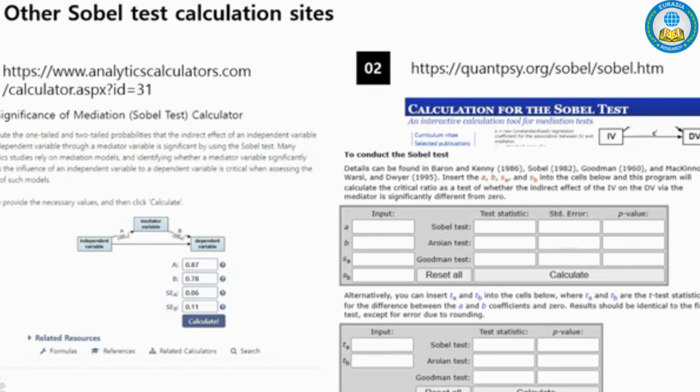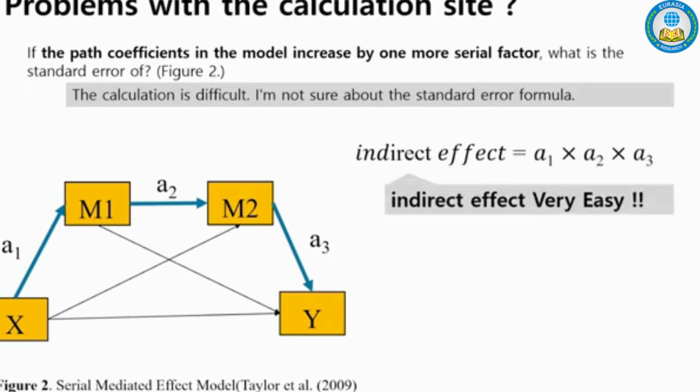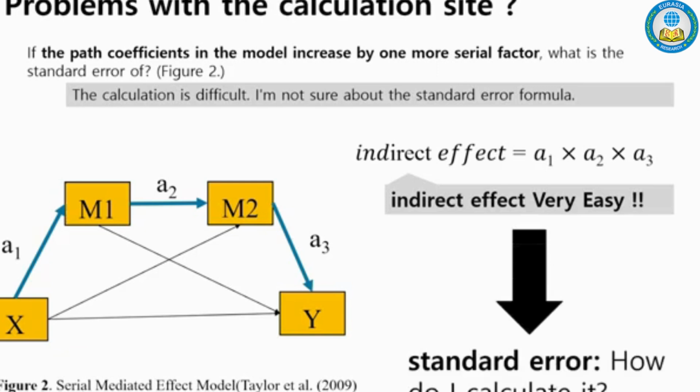So how should we solve this? That's exactly it. As you can see in Figure 2, the number of path coefficients has increased to 3. Specifically, we're going to look at the indirect effect in serially connected variables. If you look closely, there's one more path added. In that case, calculating the indirect effect is simple. You just multiply all three values together. But what about the standard error? When there were two, we multiplied the coefficients and standard errors with each other. So what should it look like when there are three?